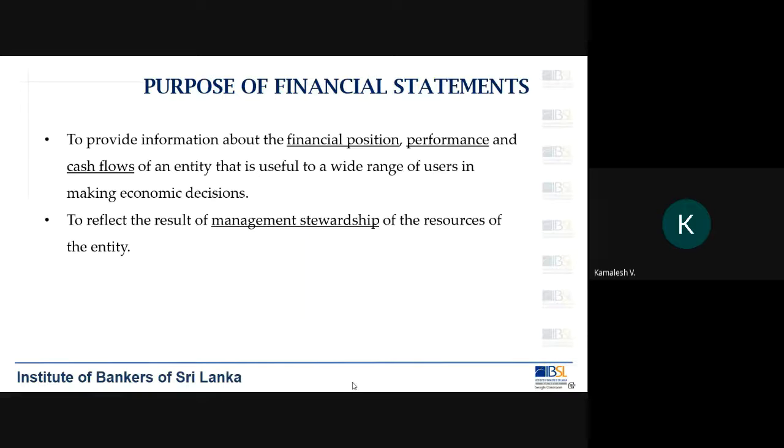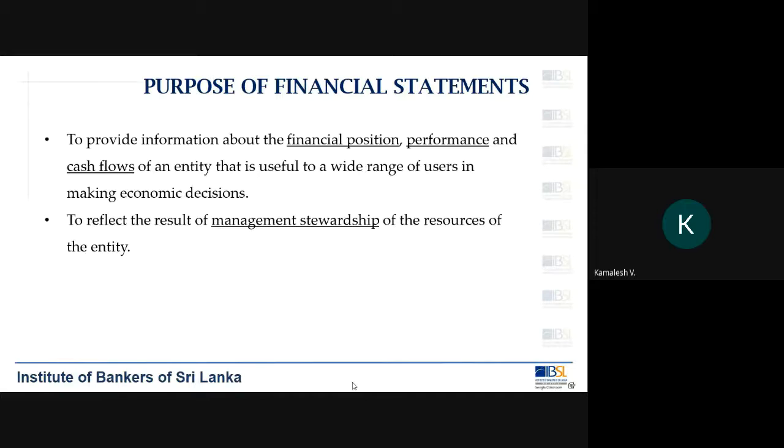So management stewardship means how they govern the organization. If they are not managing the organization properly, those will get reflected in the financial performance and the position. If a company's decisions are made poorly or badly, it will have a direct impact on the company's performance.